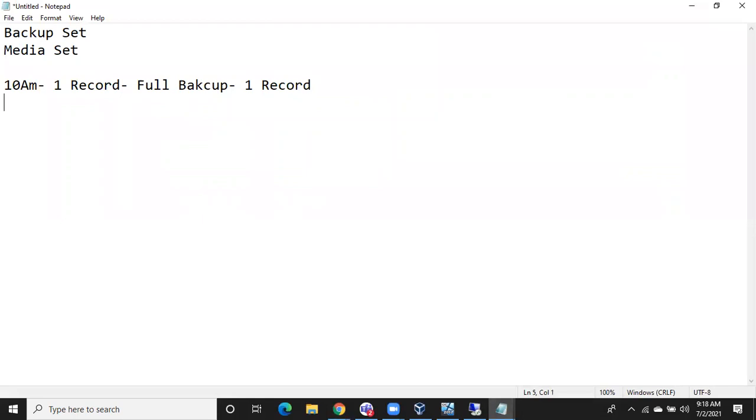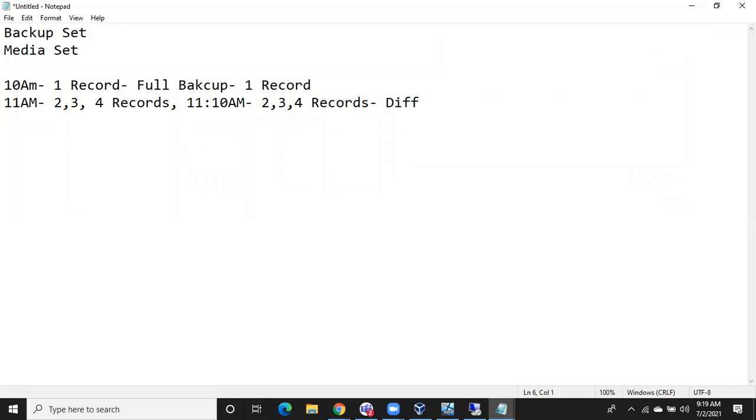At 11 a.m., imagine 3 more records are added: records 2, 3, 4. Now you just initiated a differential backup at 11:10 a.m. What records is it going to cover in the 11:10 a.m. backup? Records 2, 3, 4. Very good. Records 2, 3, 4 will be there in the 11:10 differential backup.